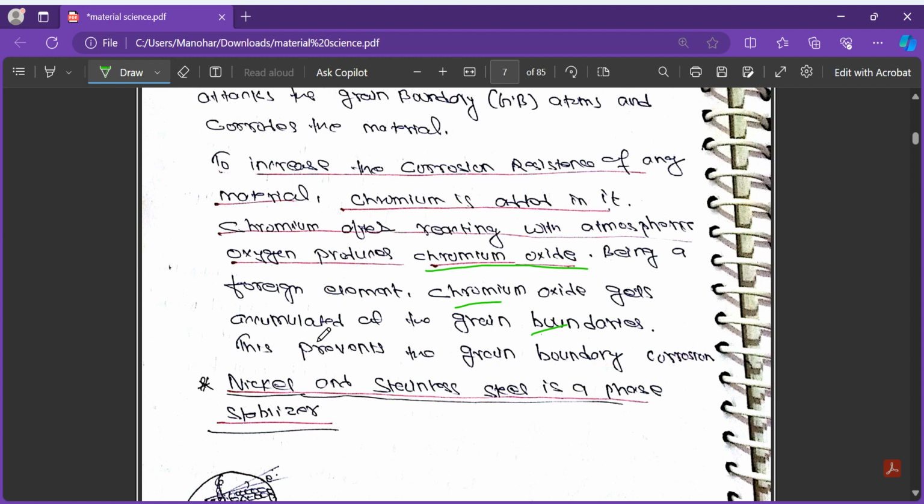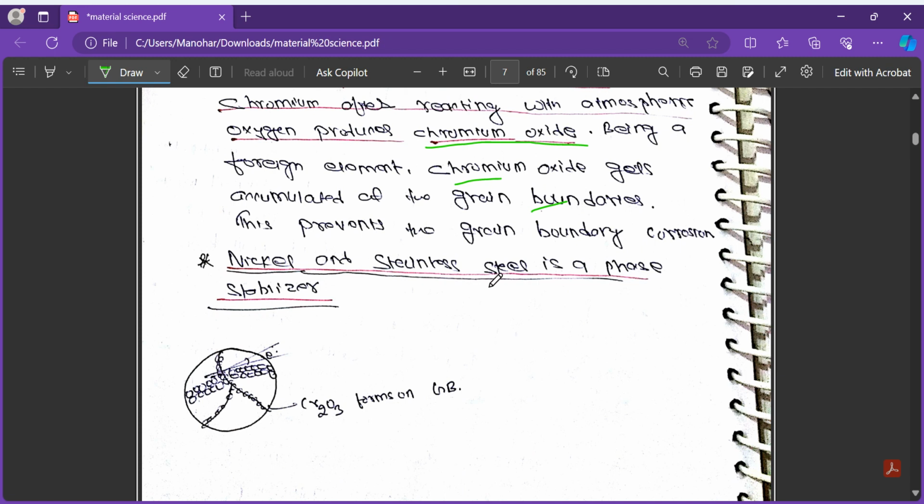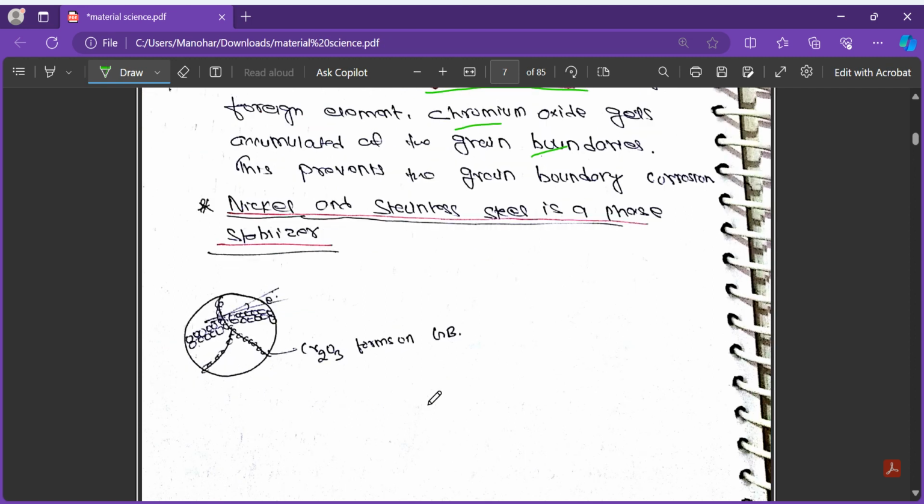Since at the grain boundary there is a huge void space and the bond length is high, chromium oxide accumulates there. Therefore, this prevents grain boundary corrosion, because now oxygen will not come and attack here. Oxygen is already taken by the chromium to form chromium oxide, which accumulates at the grain boundaries. Nickel in stainless steel is a phase stabilizer, meaning something you add to give more stability. Suppose this is our grain boundary: at the grain boundary, Cr2O3, that is chromium oxide, forms on the grain boundary itself.